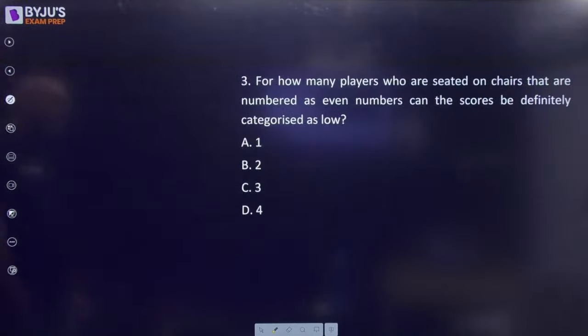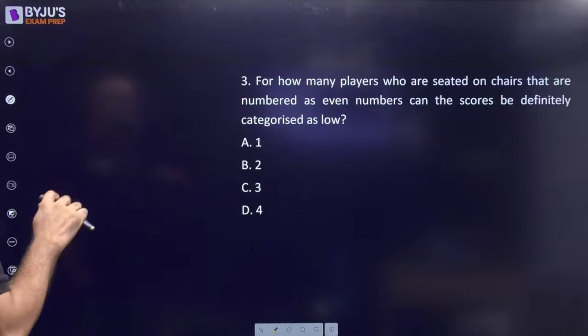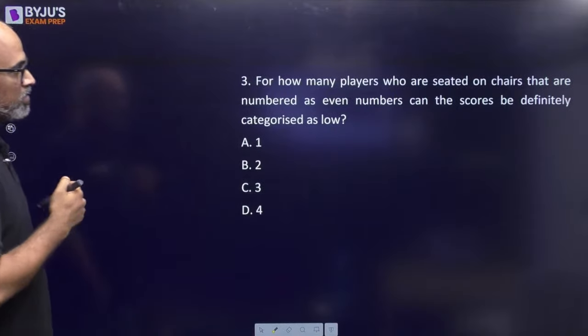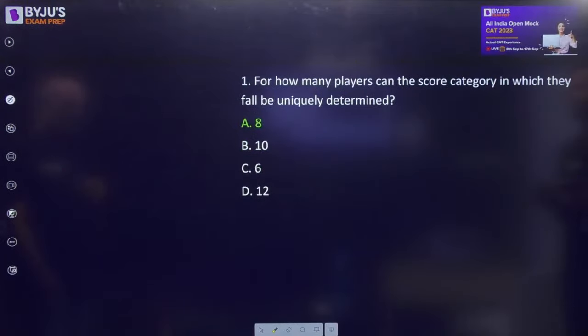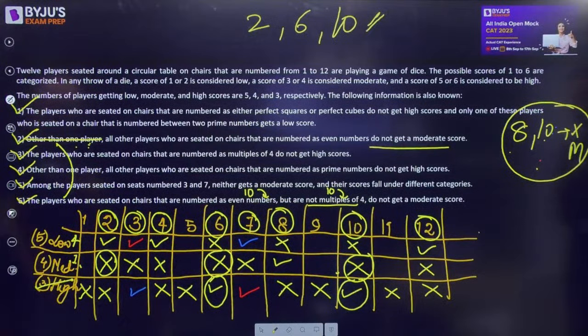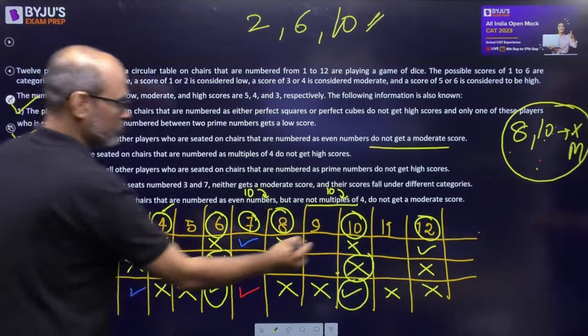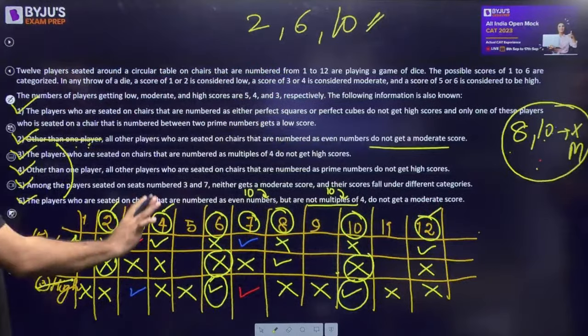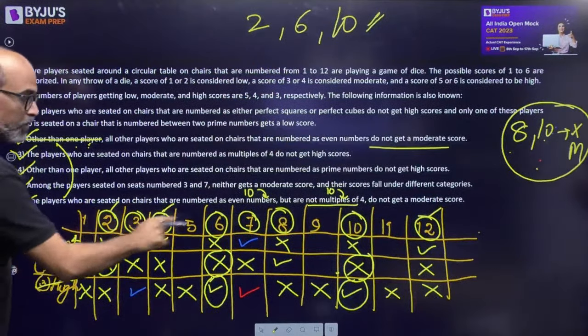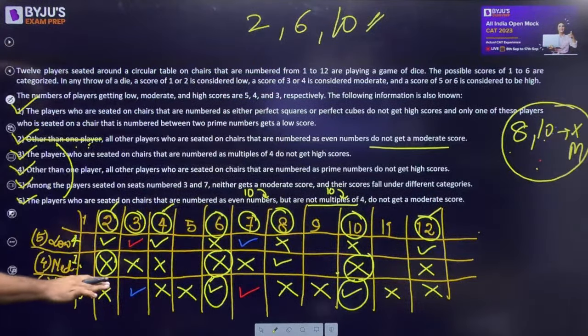Next. For how many players who are seated on chairs that are numbered as even numbers can scores be definitely categorized as low? Let's go. Among even numbers, low: 1, 2, 3. There are 3 people seated on even numbers and it will definitely be low.